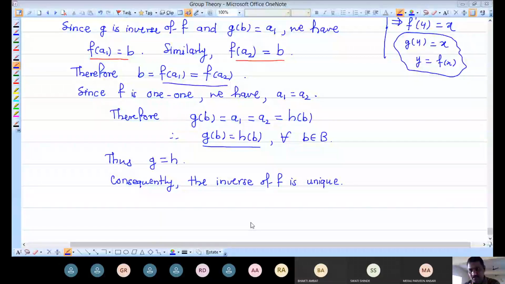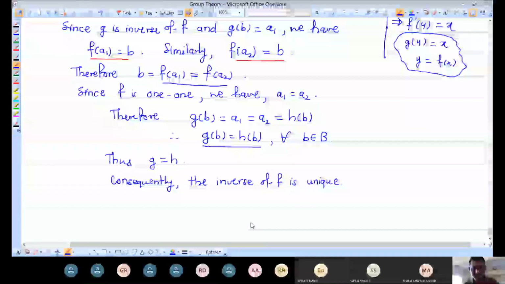Okay, so I think everything is going smoothly. So shall I start the next topic, that is composition of mappings? If everything is okay, let me start the next topic. So I am going to start the next important concept about functions. From the last 2-3 lectures, I am giving the title to our lecture, that is composition of mappings or composition of functions or product of functions. So I have to define composition of mappings now.